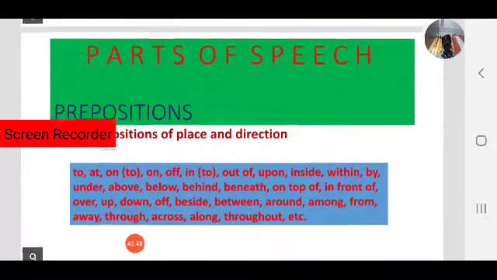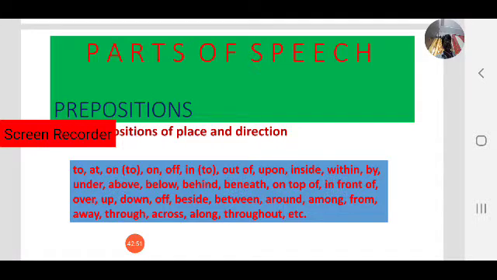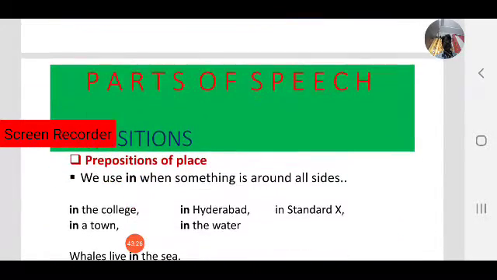Once again, observe the table. To, at, on, off, in, into, out of, upon, inside, within, by, under, above, below, behind, beneath, on top of, in front of, over, up, down, off, beside, between, around, among, from, away, through, across, along, etc. These are all called prepositions of place and direction.